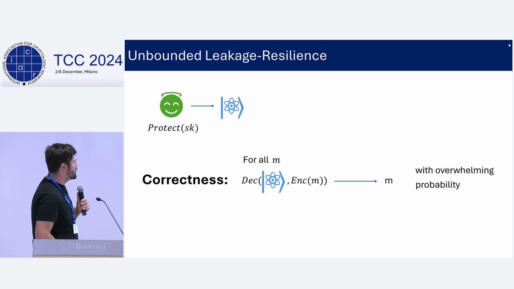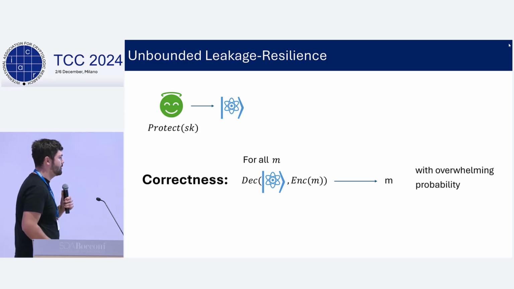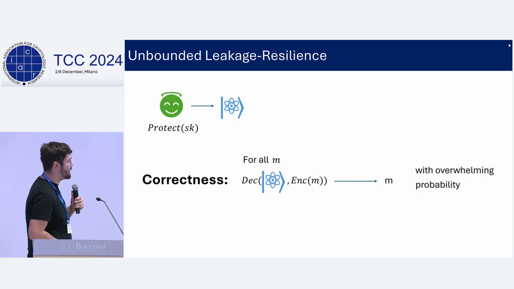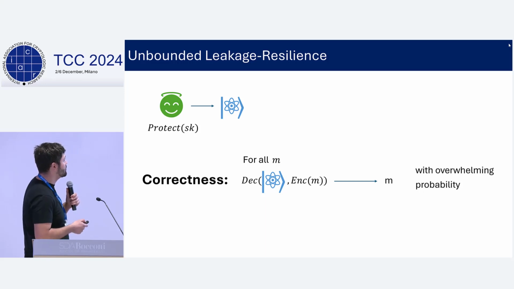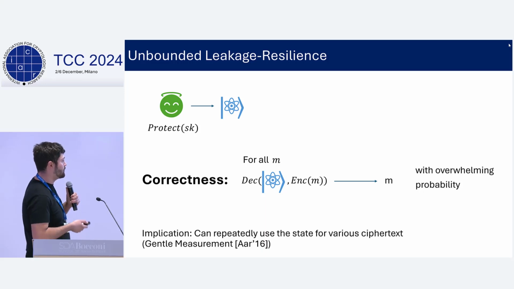Okay, so let me formally define our model first. I will be talking about the PKE case mainly for simplicity, and the other cases are similar. We will be encoding our secret key as a quantum state, and our first requirement is correctness. For honest ciphertexts, we can decrypt them with overwhelming probability using our quantum secret key. And this is an implication of the gentle measurement lemma, which says that we can do this without damaging our quantum secret key at all, which means that we can repeatedly use our quantum secret key for decrypting various ciphertexts, n number of times.